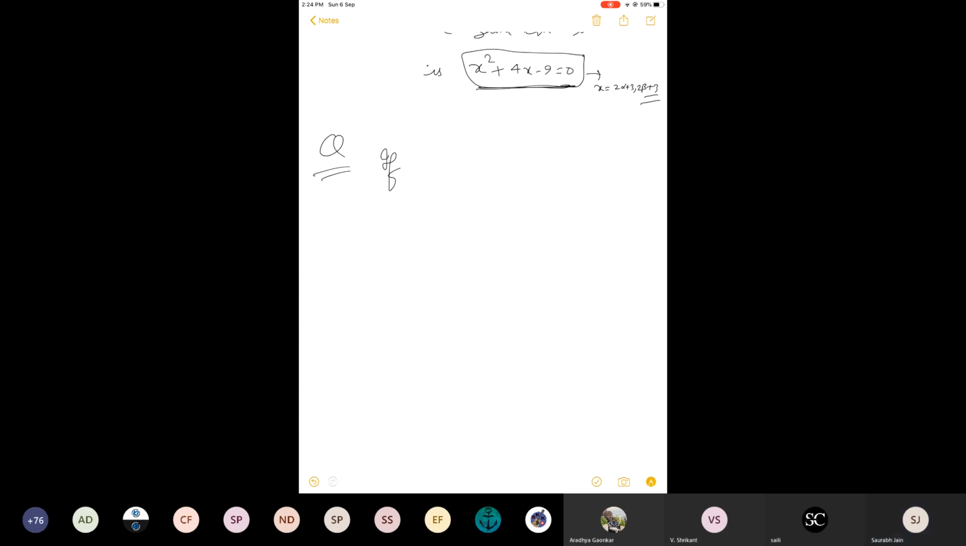If the roots of the equation x square minus 6x plus 8 equals 0 are alpha and beta, then find the equation